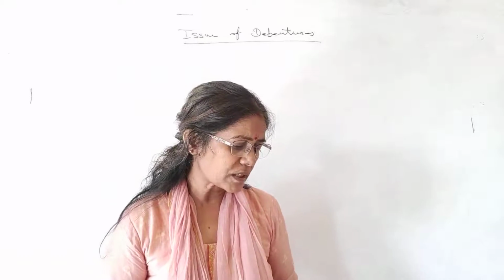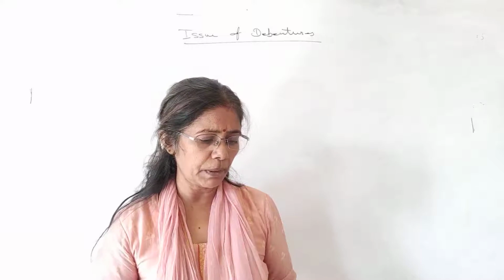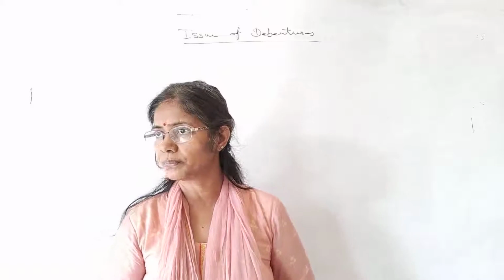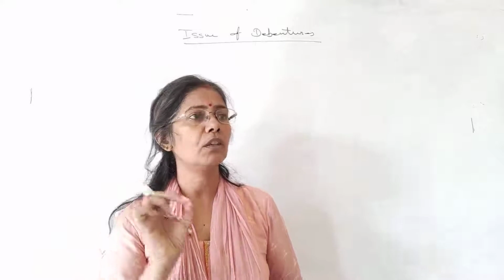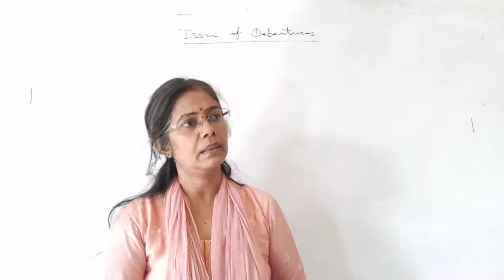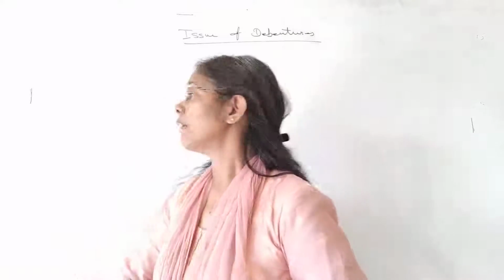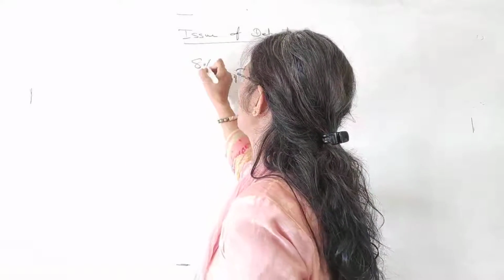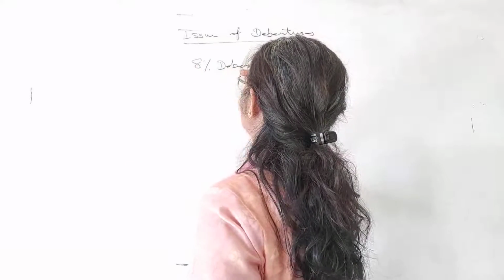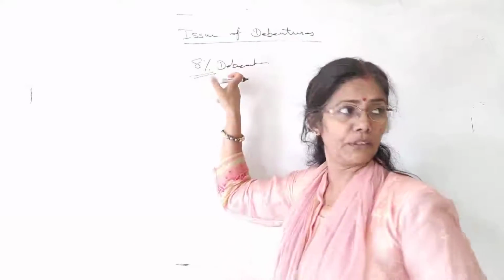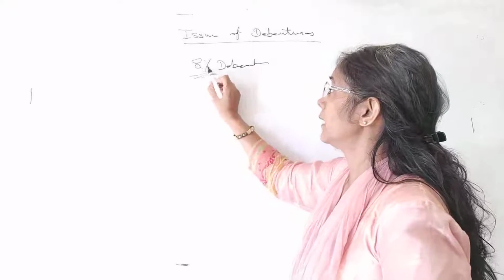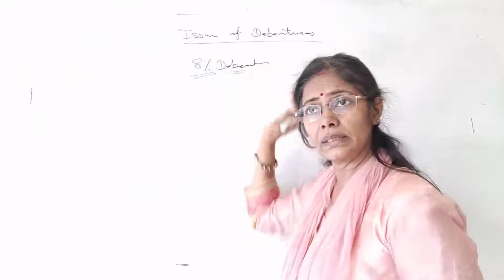Next, the mode and timing of repayment of principal and interest is fixed. That is what we have taught. At the time of issue, the rate of interest will be decided. We have discussed that if it is written 8% debenture, what is this 8%? 8% is the rate of interest, meaning you will be paying 8% interest on these debentures.